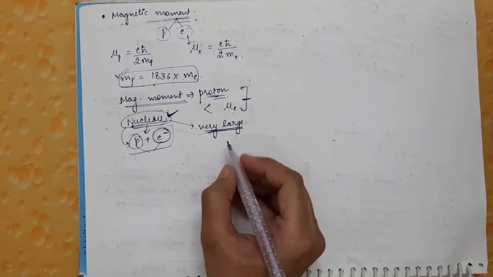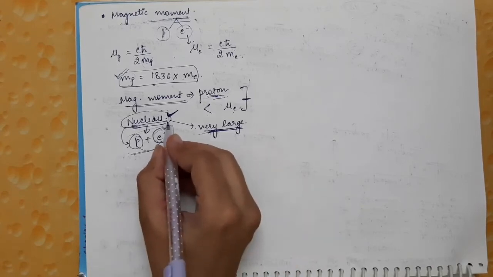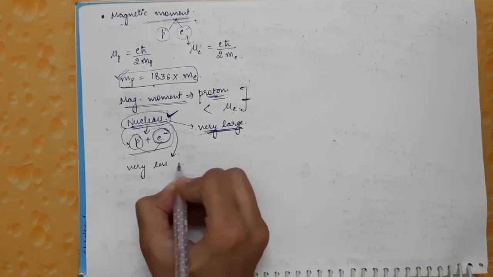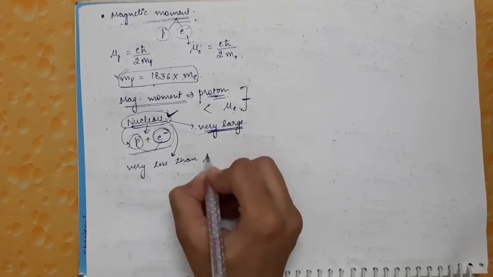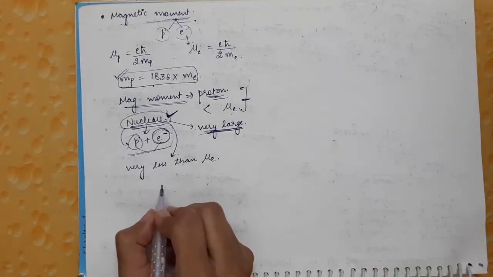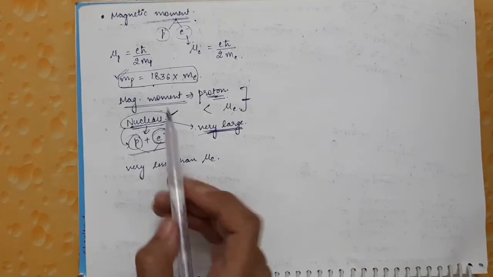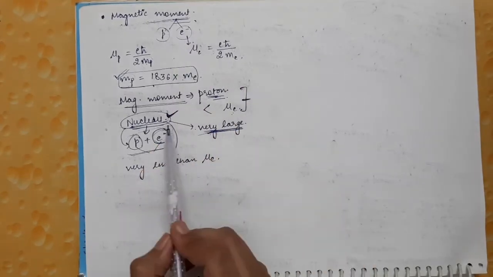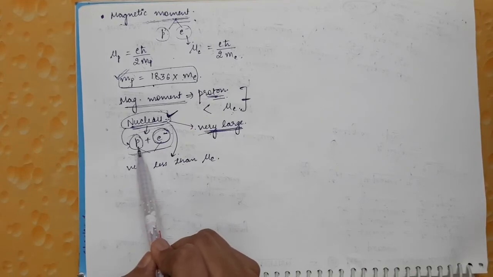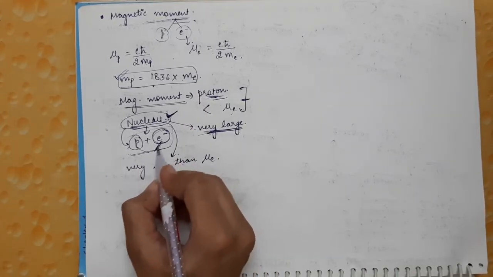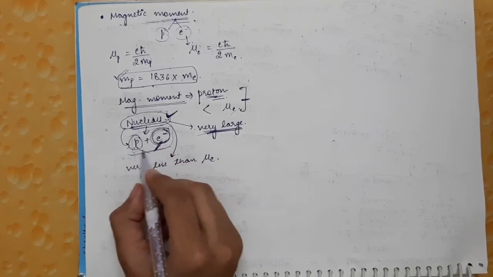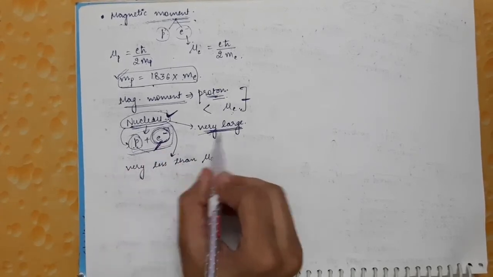But experimentally it was found that the magnetic moment of the nucleus is very much less than the magnetic moment of the electron. So this was in contradiction with the experimental results, because according to this theory the magnetic moment of the nucleus should be very large, as there are electrons, and the magnetic moment of the electron is large compared to the proton.